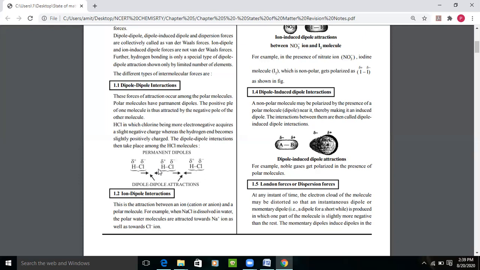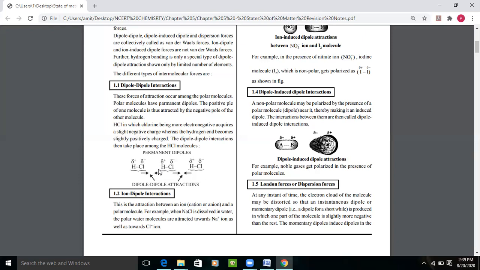So let's take an example. If I have a glass of water, and I add a pinch of salt to this water, what will happen? The Na and Cl dissociate into Na positive and Cl negative. The formula of salt is NaCl, and when you dissolve salt in water, we get Na positive and Cl negative.